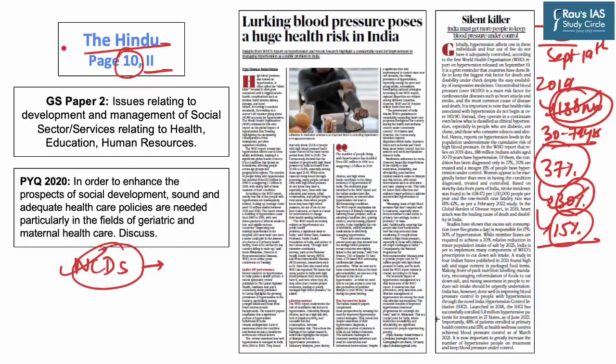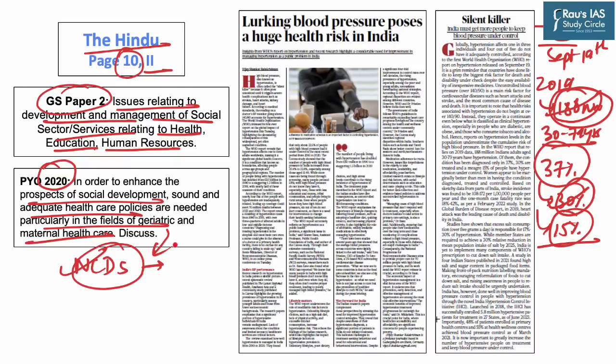And this topic is important from GS Paper 2 perspective, which deals with issues relating to development and management of social sector services relating to health, education and human resources. Further, in the mains of the year 2020, a question appeared on prospects of social development and adequate healthcare policies, particularly in the field of geriatric and maternal healthcare. And in this context, the topic of non-communicable disease is an important topic for today's discussion.